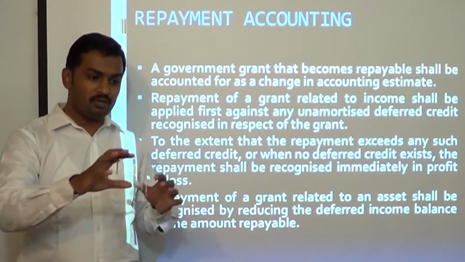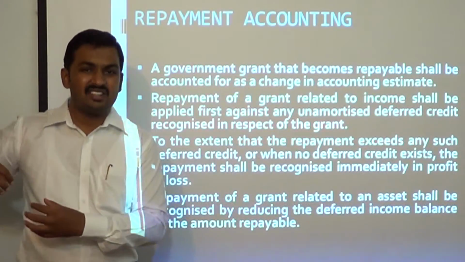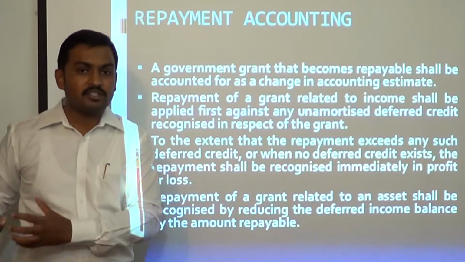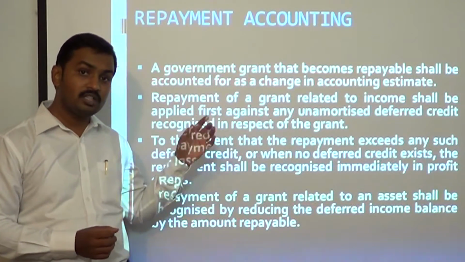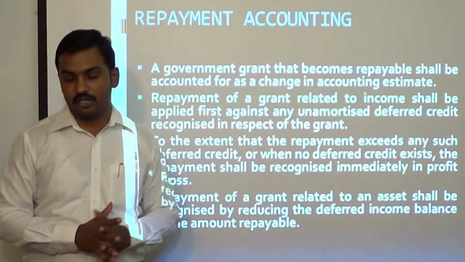So when you refund the amount, the cash will be credited. Debit should be given to the existing deferred income credit balance, and if the credit balance is not sufficient, then you have to debit the profit and loss account. So this is the accounting which is prescribed for repayment of government grants as per the standard. Okay.